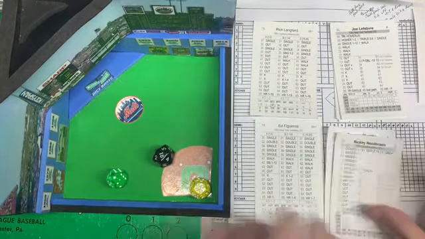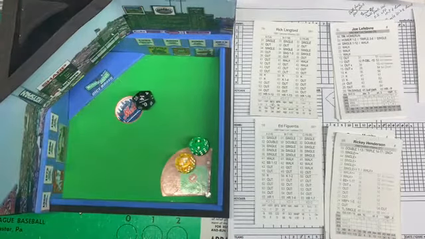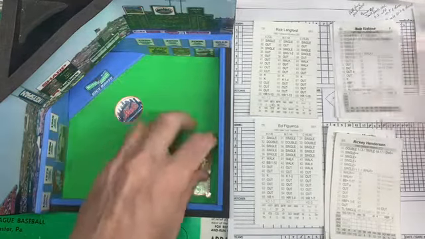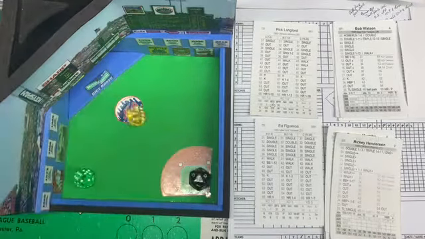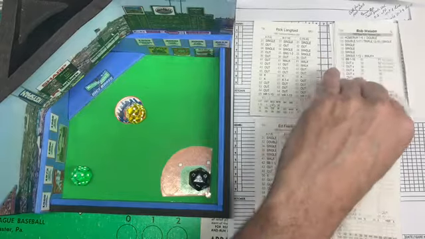Top of the fifth. Lefevre's up. Here's the pitch from Langford. Need to get a complete game out of Langford. That's a 23. That's a strikeout. Lefevre chases a ball outside the zone. Here's Bob Watson with a 22, and that is a line base hit for Watson. He's on first with a single.